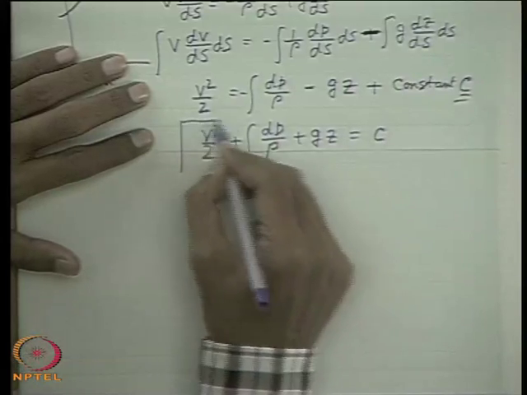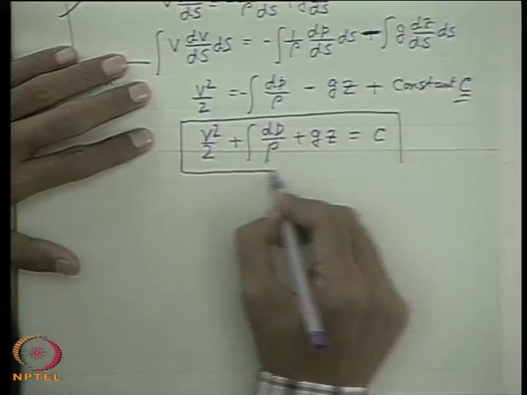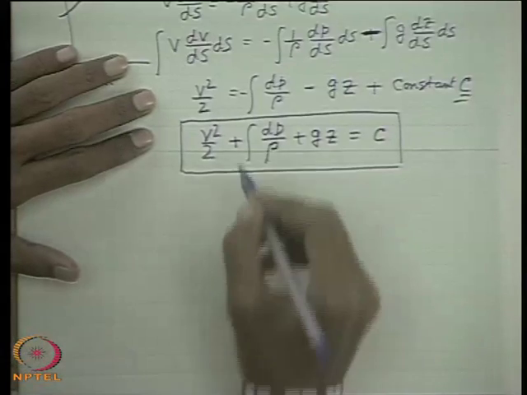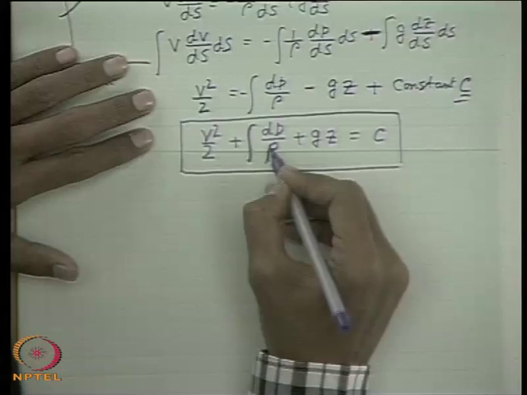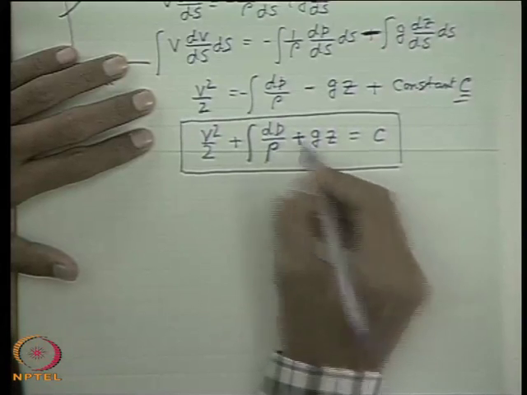So this is precisely the energy equation along a streamline: V square by 2 plus dP by rho plus gz is equal to constant.